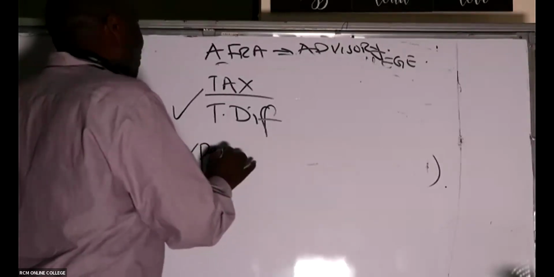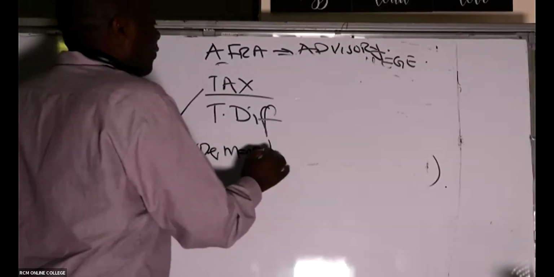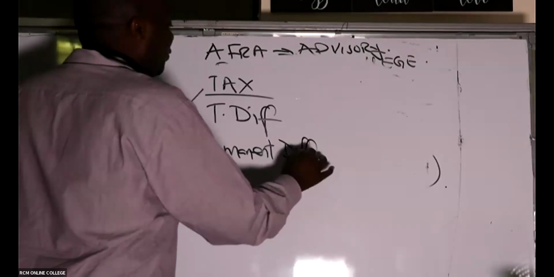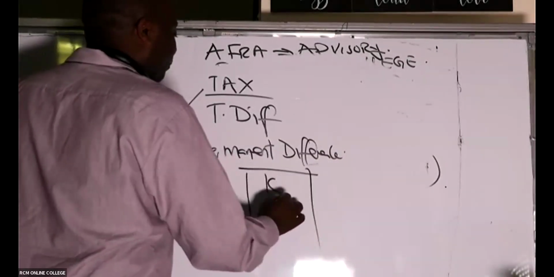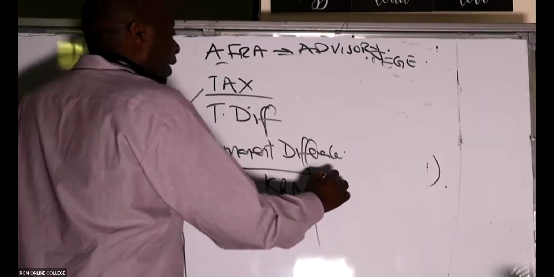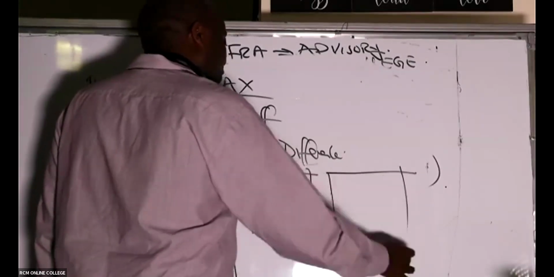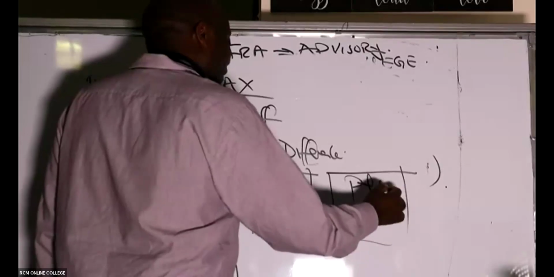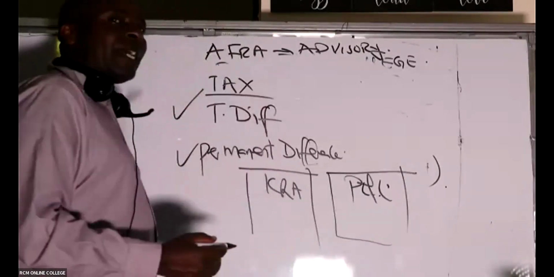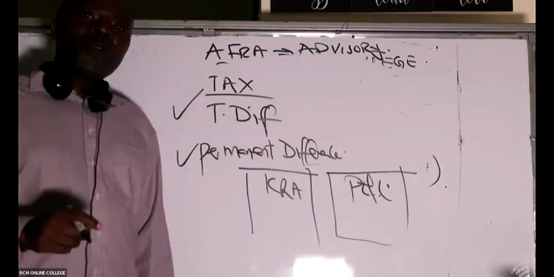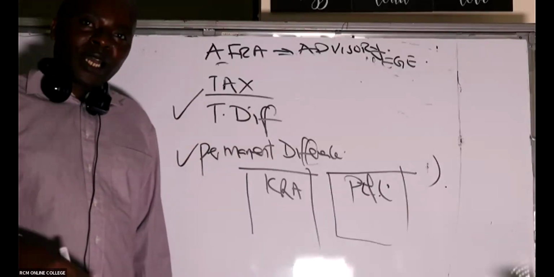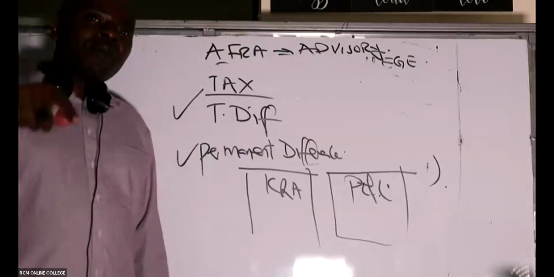If you remember from your AFRA, I'll define this again. If we have the books of KRA here, and then we have the P&L done by you accountants, there are expenses that you will incur yourselves which can never be reversed in the future, which can never be allowed by the taxman.